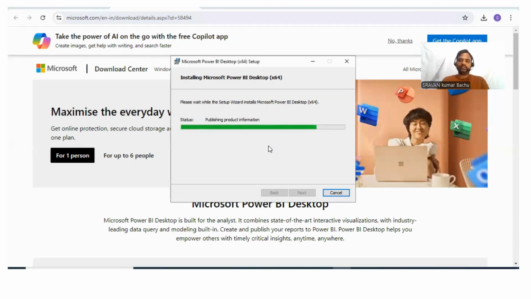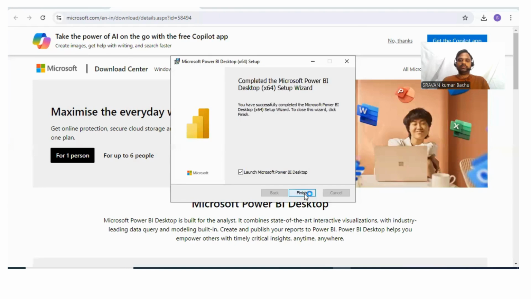Publishing product information which I have previously. Finished.